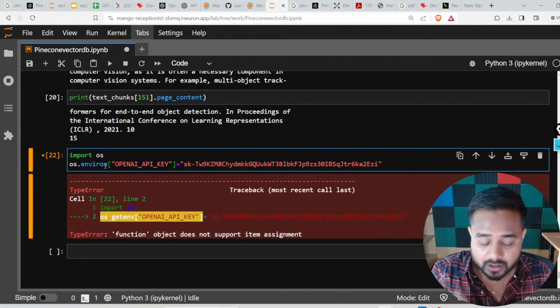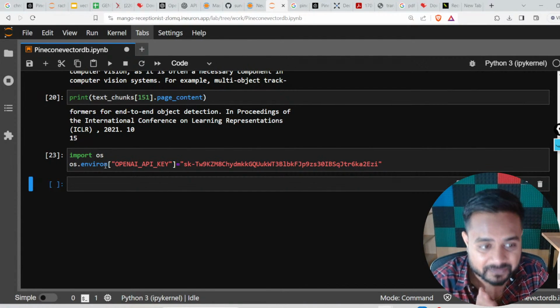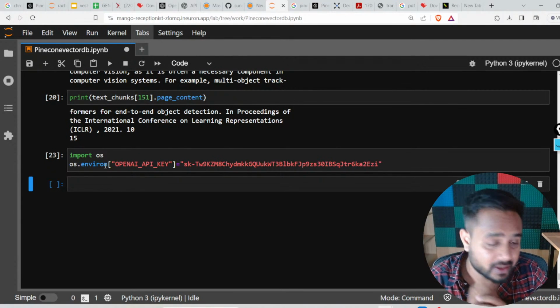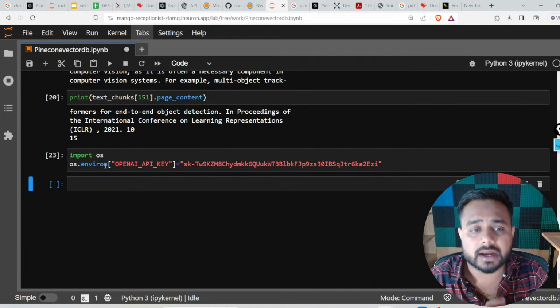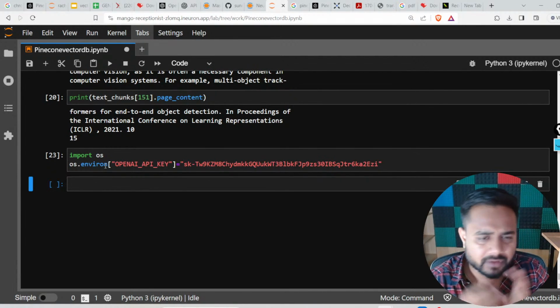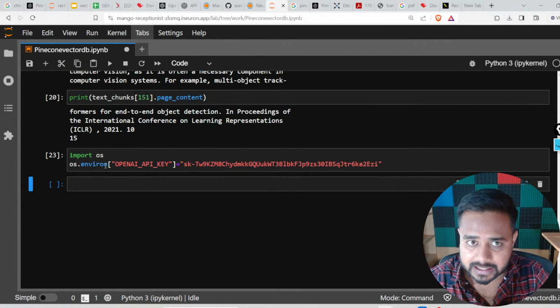This is the name. So I want to set the API key in my system environment variable. So this is the method. Got it? Now this is fine. We have created the chunks and everything is fine.